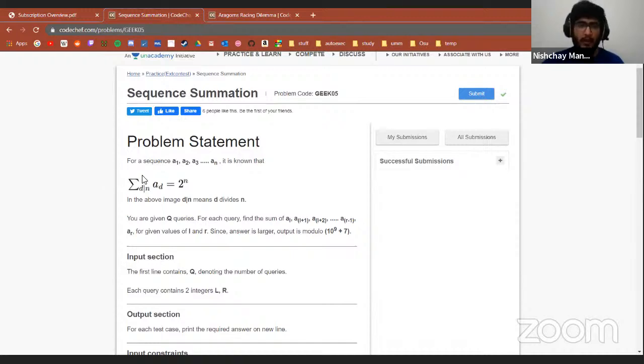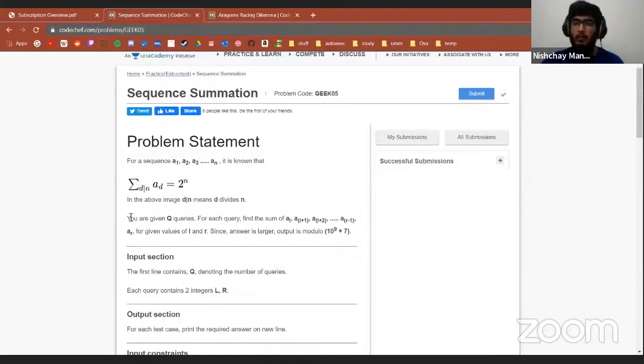Let's go back into the formula. The formula says summation over D factor of N. So for all factors of N, what are we going to do? The Dth element in the sequence, which is AD, the sum of all these numbers is going to be 2 to the power N, right? So for all factors of N, the summation of the numbers in the sequence is 2 to the power N. That's what this formula is trying to say. This is a little confusing formula because I have also given this problem to my learners currently, and many of them have doubts in understanding this. So I will be explaining this properly, right?